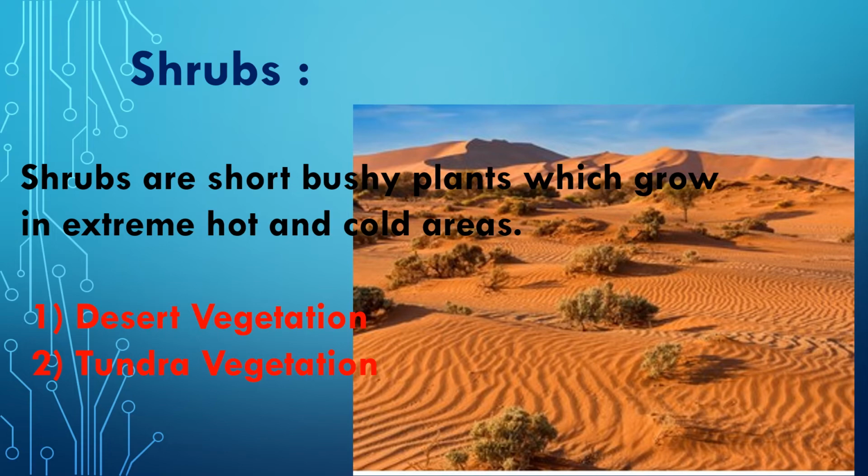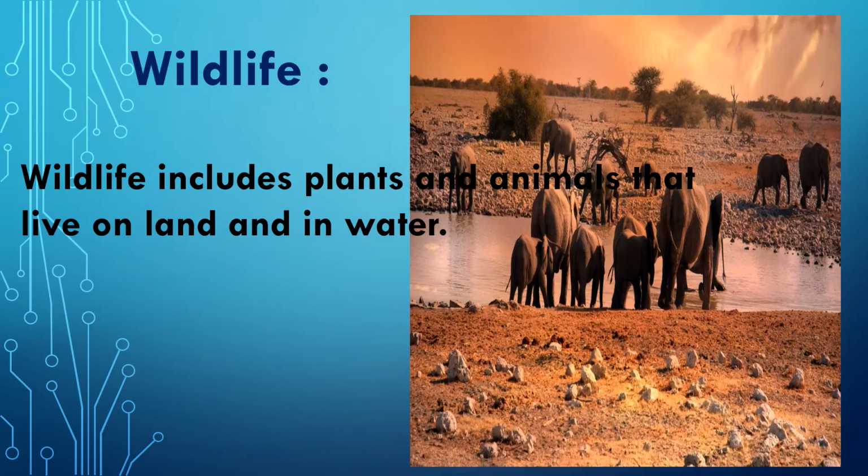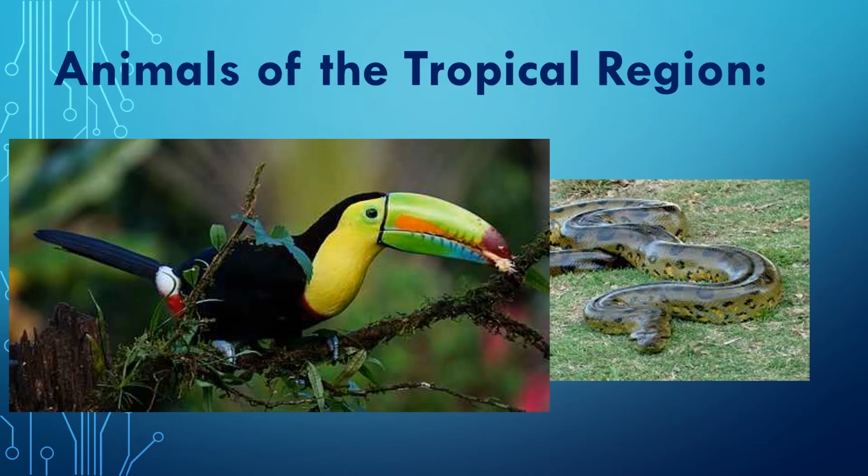Now let us go for the wildlife. Wildlife includes plants and animals that live on land and in water. The distribution of plants and animals is determined by the climate. Wildlife is an important part of our environment, and the species of animals are referred to as fauna. Now let us see the different types of animals which are found in different types of regions.